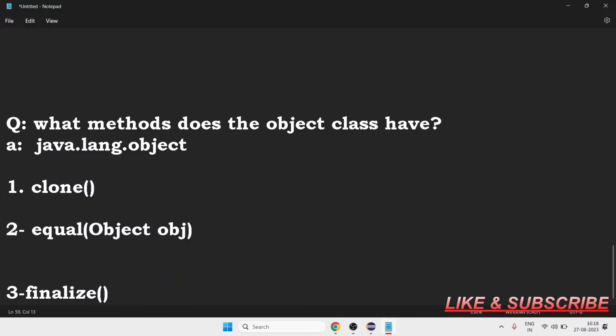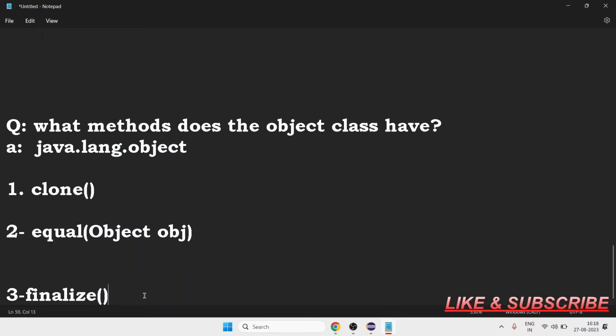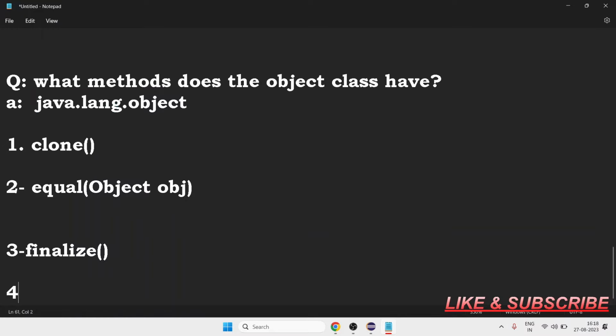There are a lot of other methods that java.lang.Object, the parent of all classes, contains. I am explaining some of the important ones, like hashCode. Have you heard about this term, hashCode? The C will be capital.